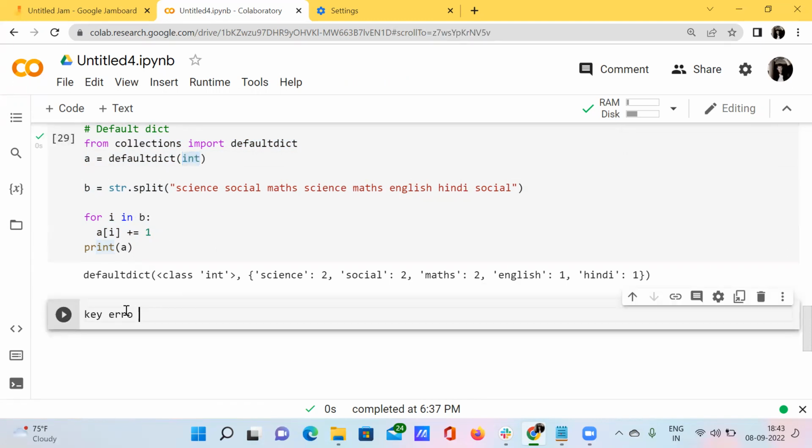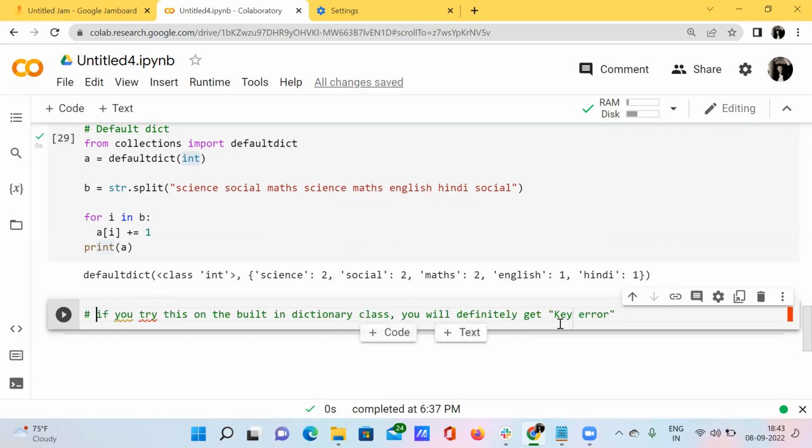If you try this on the built-in dictionary class, you will definitely get key error. Okay, so this is what it is.